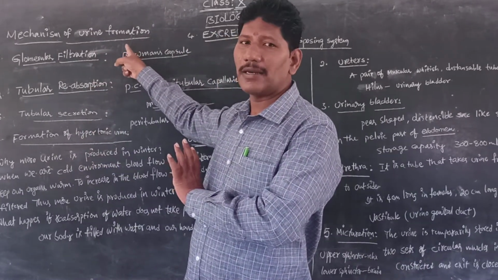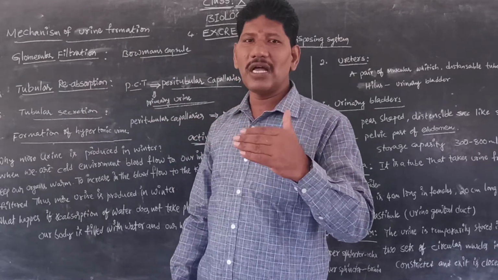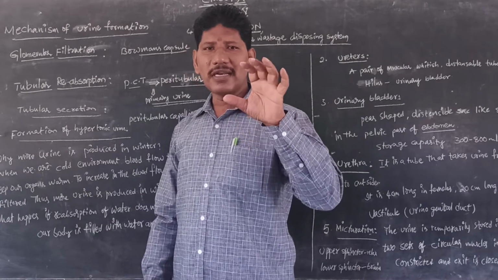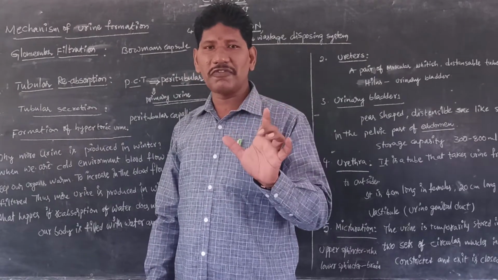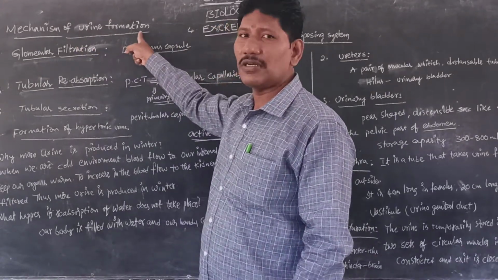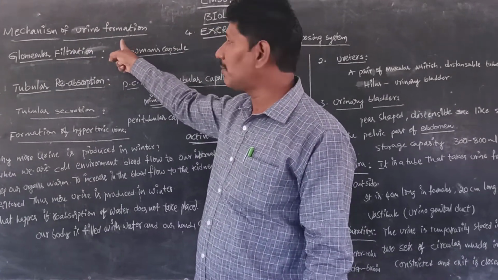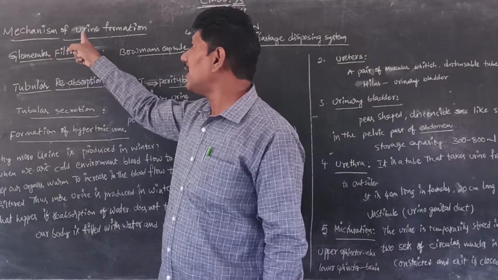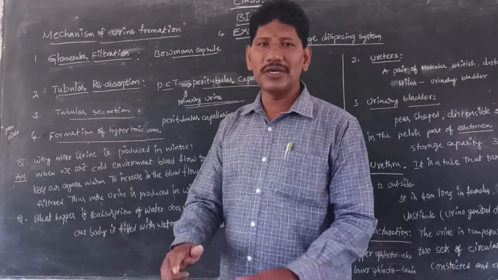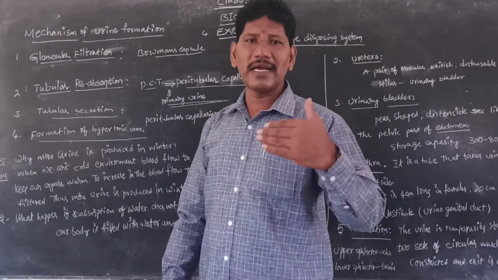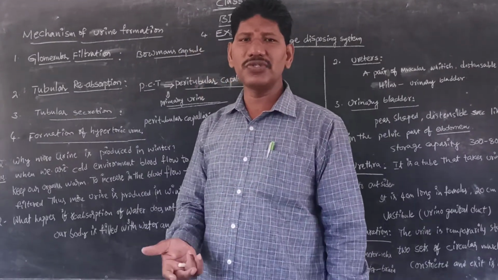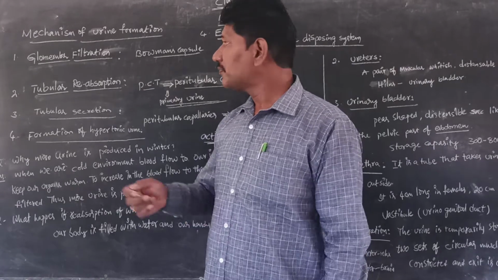I would like to once again repeat. We have to be thoroughly aware of these concepts: the excretory system of man, the internal structure of the kidney, and the structure of the nephron. Then it is very easy to understand the mechanism of urine formation, or else it becomes a very difficult process. The mechanism of urine formation is very interesting. How is urine produced, and how is it sent out, micturition, from our body?